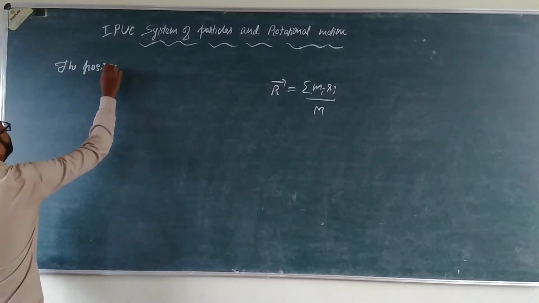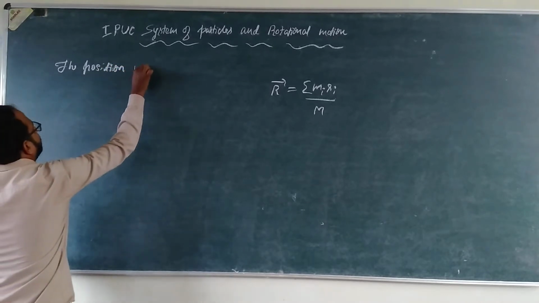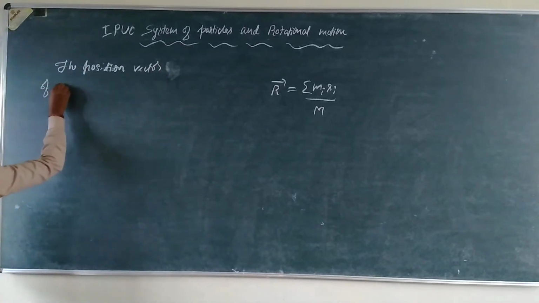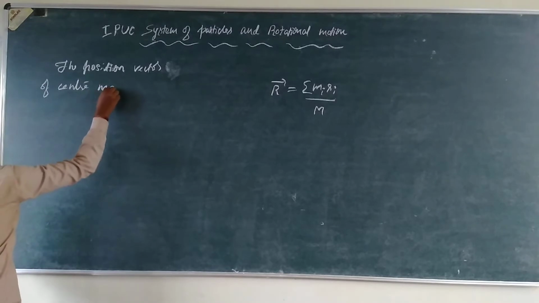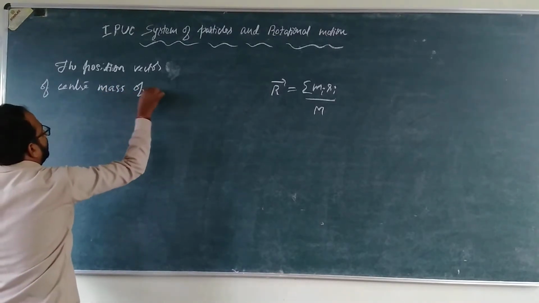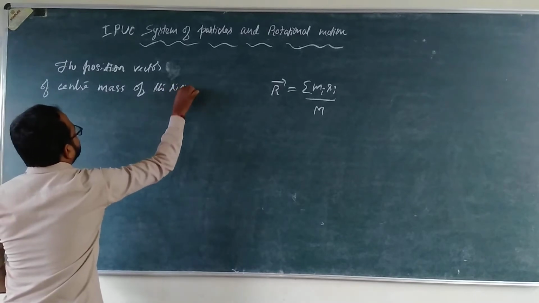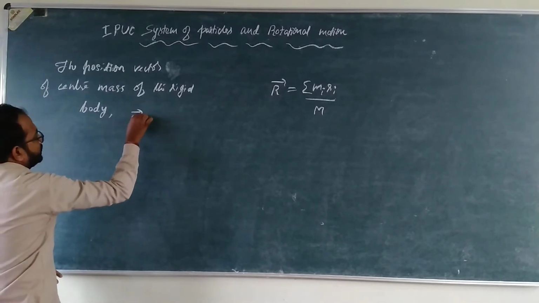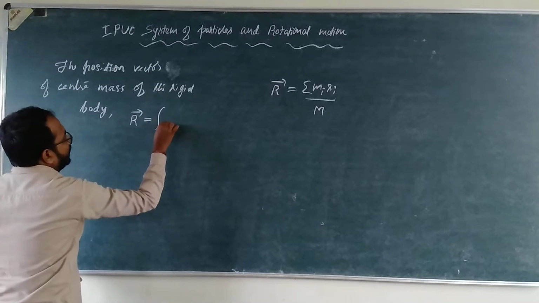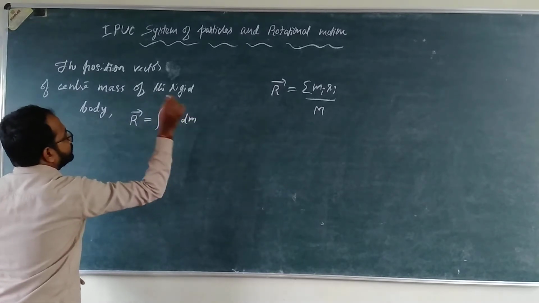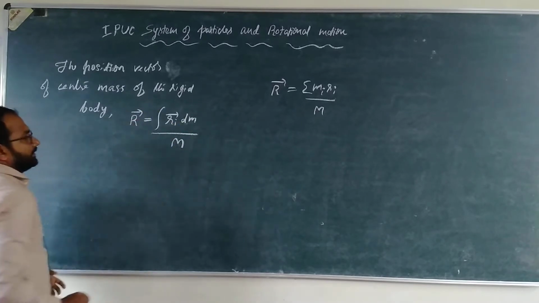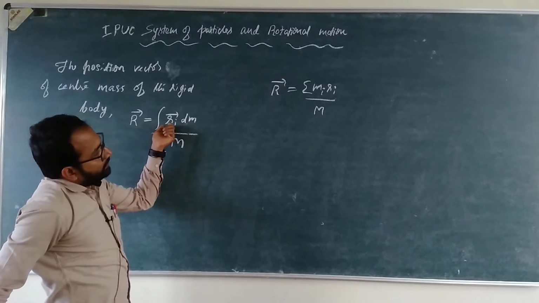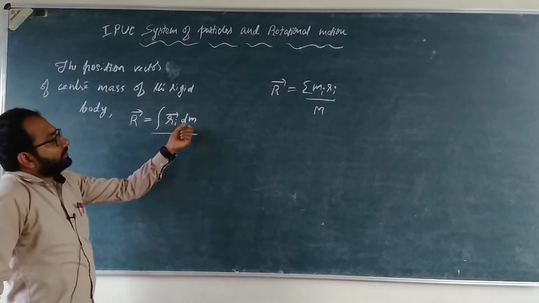So the position vector of the center of mass of the rigid body is given by vector r, which is equal to the integral of r dm divided by capital M. Here dm is a small mass and r is the position vector of that small mass.